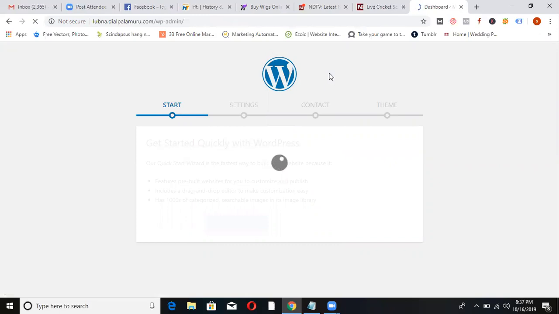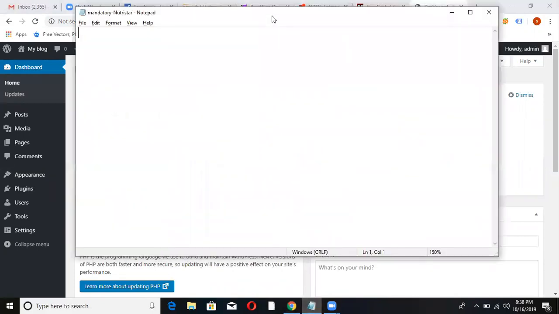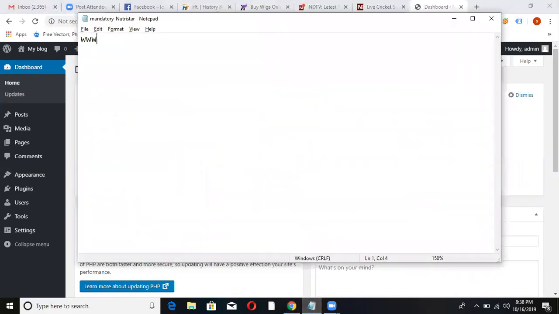This is the dashboard, left hand side. There are many options, but we'll learn one by one. So to log into the website, type the website name /wp-admin. It will ask you for a username and password. If you enter, it will go to your dashboard.